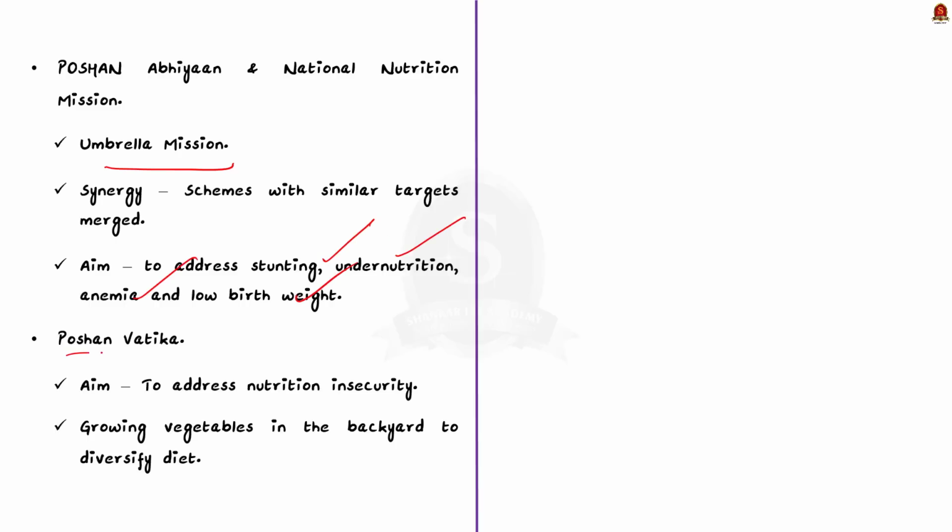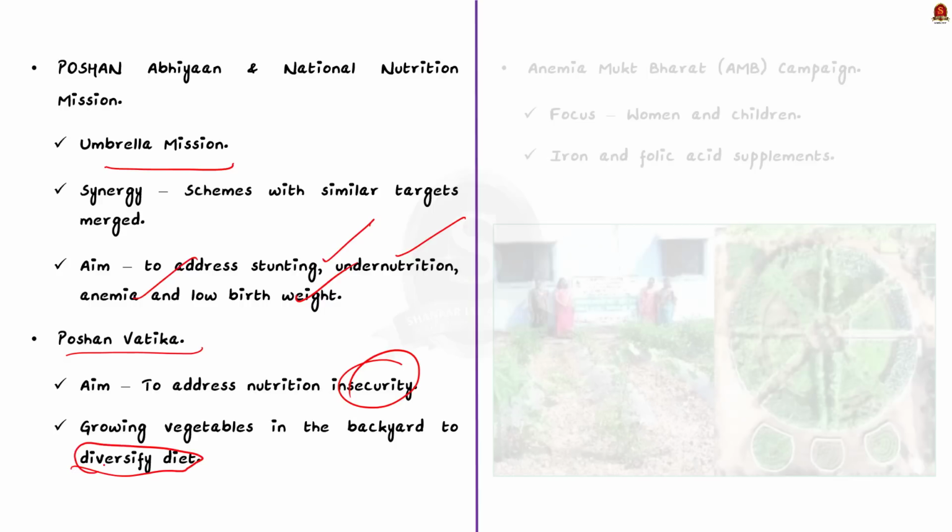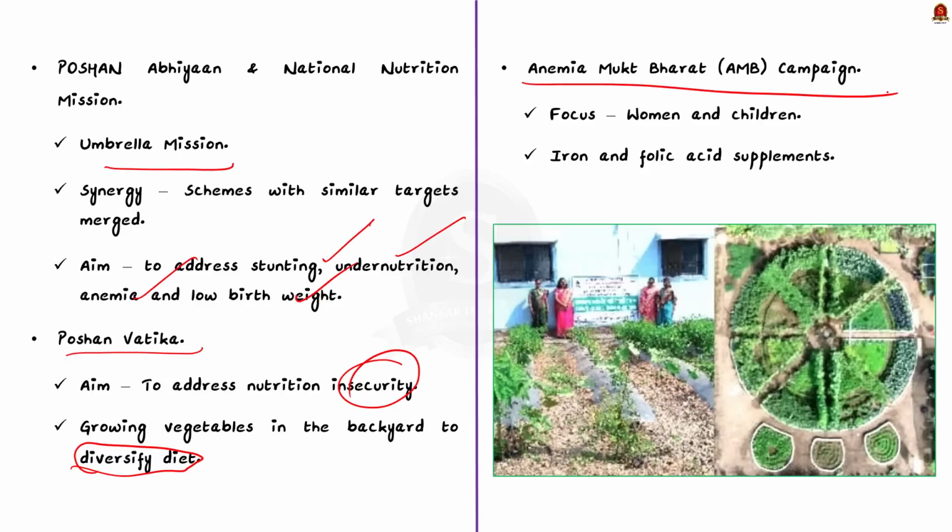The next one is Poshan Vatika. This scheme mainly focuses on addressing nutrition insecurity. Under this scheme, people are encouraged to grow vegetables in their backyard to diversify their diet. Last one is the Anemia Mukt Bharat AMB campaign. This initiative is focused on reducing anemia. Under this initiative, the government provides iron and folic acid supplements, especially to women and children. So these are all some of the steps taken by the government to ensure food security and nutrition security.